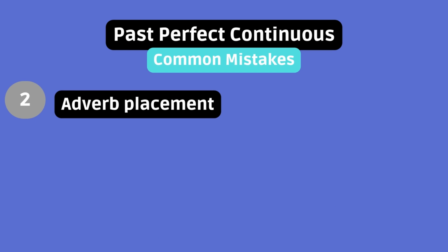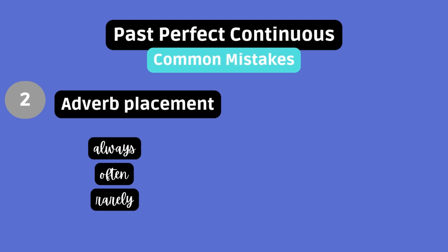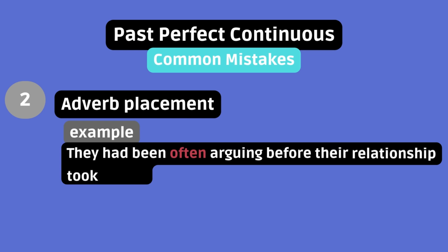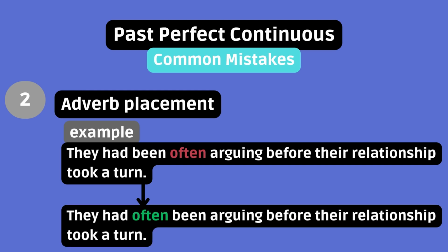Adverb placement. Some adverbs of frequency are placed between the two auxiliaries, such as always, often, rarely, and never. Example: they had been often arguing before their relationship took a turn. Here, the word order is a bit awkward. The more natural placement of the adverb of frequency is between the auxiliaries had and been. So to sound more like a native speaker, you should say, they had often been arguing before their relationship took a turn.